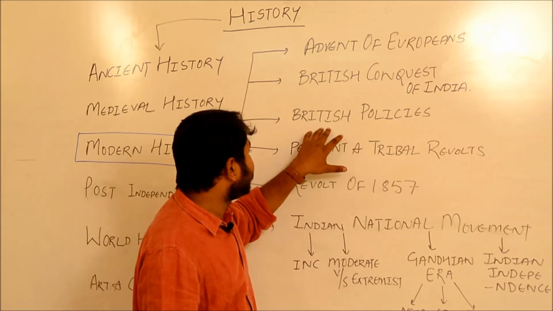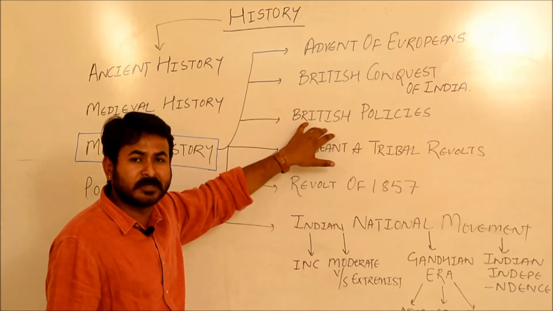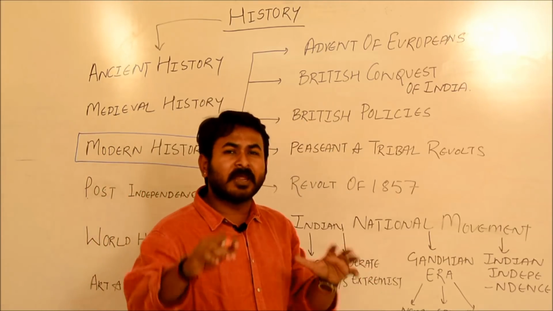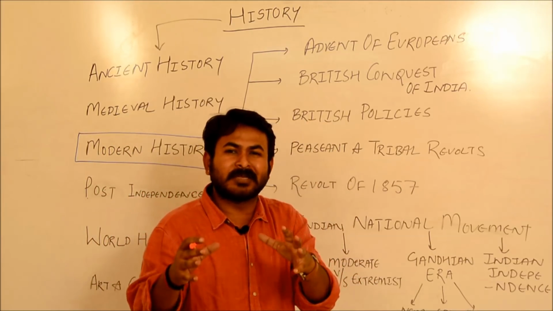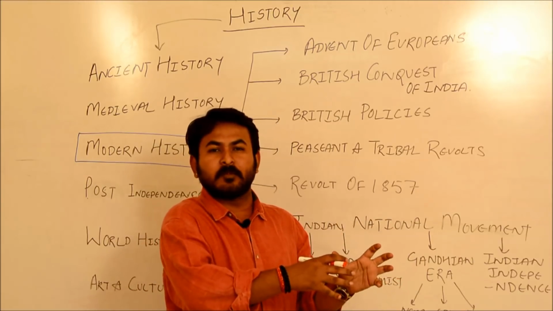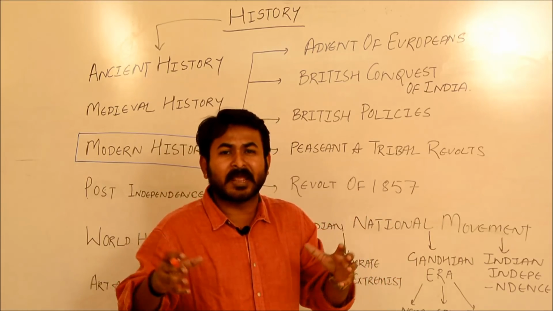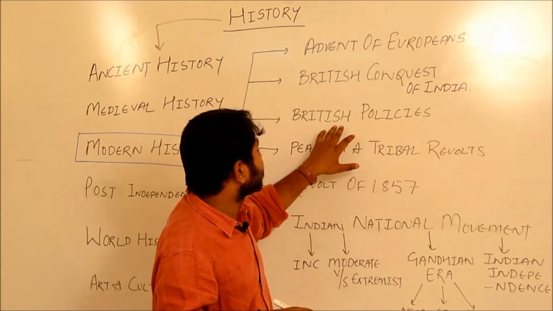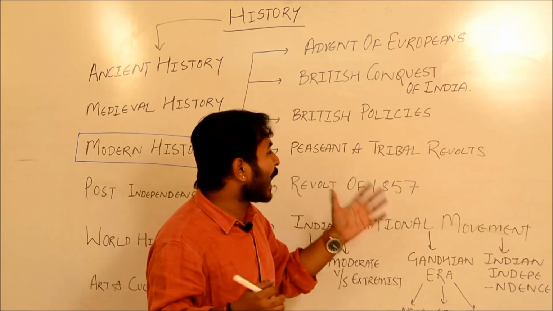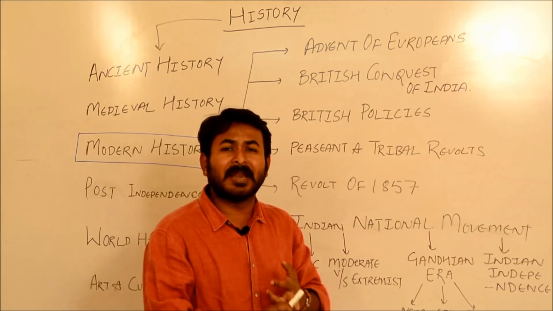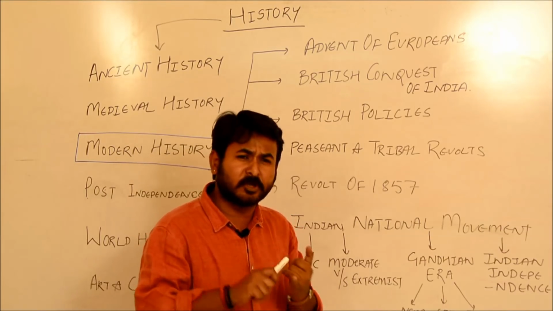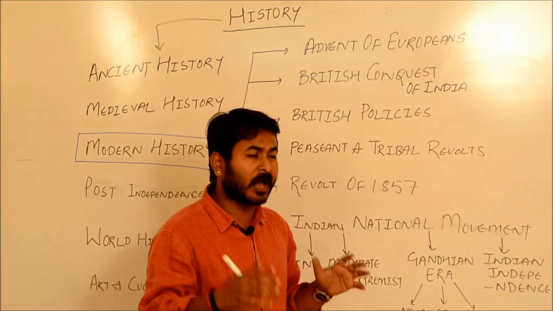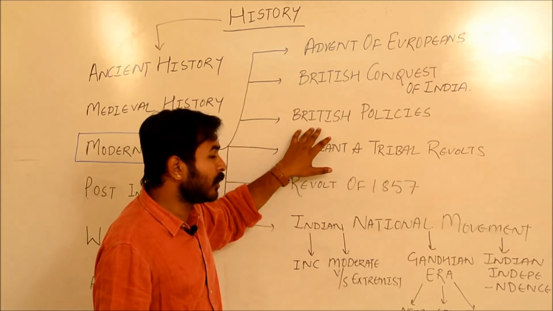The next head which we are going to deal with is the British policies. As we all know, when you are governing any region, you need certain policies. As you know, the current Prime Minister Narendra Modi has given us various policies like Ayushman Bharat Yojana, which is very popular right now. So the British also brought various policies to govern us, for example the Raiyatwadi system, the Mahalwadi system, the subsidiary alliance, the doctrine of lapse, etc. All these policies we are going to deal with in this head.